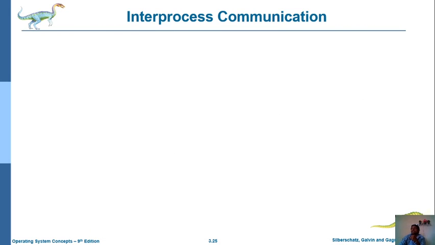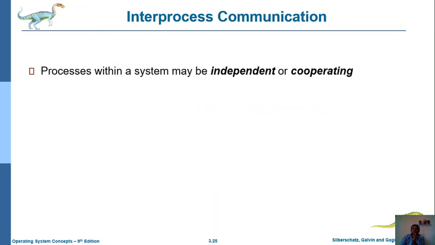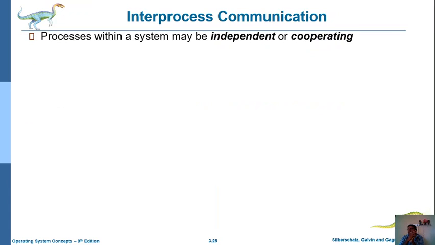Now we can discuss inter-process communication. What is meant by inter-process communication? Already you know what it means. There is some communication within some other processes, and such communication is known as inter-process communication. That means there is some process within a system, that process is managed by another process, and that process has some other sub-processes.